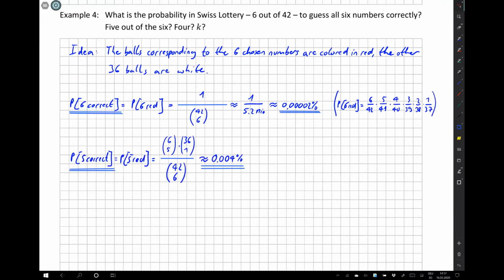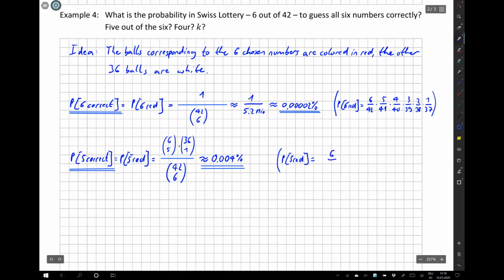The probability of getting 5 numbers correct is the same like the probability of drawing 5 red balls, which means we can choose 5 out of the 6 red balls and 1 out of the 36, and we combine all of them, so we have to multiply it and still divide it by the same number, 42 choose 6. The result is 0.0004%.